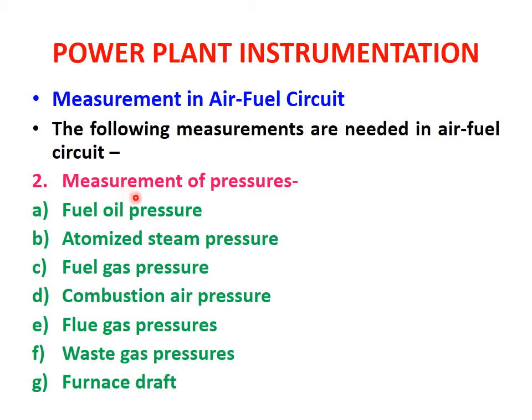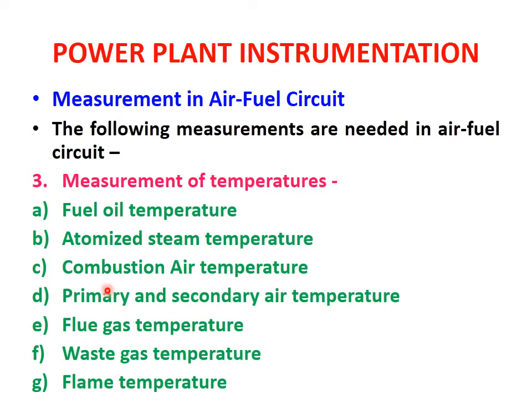When we measure the pressure in any air fuel circuit, these seven parameters will help us find the pressure at each and every point, because in previous lectures we have seen how the measurement of pressure plays a very important role in the output of the power plant. So pressure measurements at these particular points are important.